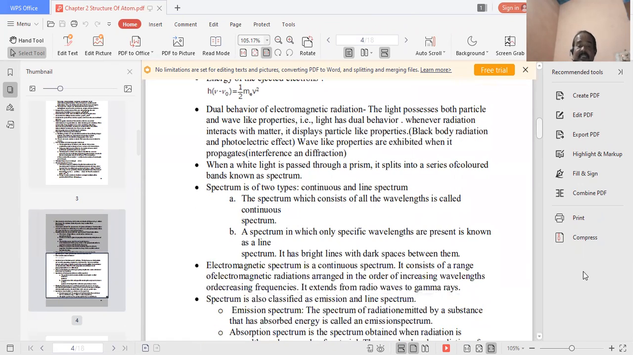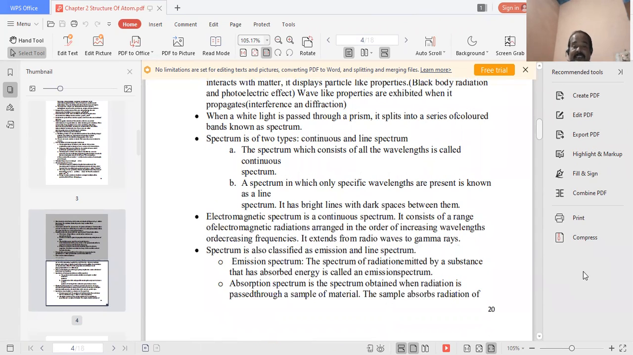A spectrum is of two types, continuous and line spectrum. The spectrum which consists of all the wavelengths is called a continuous spectrum, and a spectrum in which only specific wavelengths are present is known as a line spectrum, which has bright lines with dark space between them. Number two, the electromagnetic spectrum is a continuous spectrum. It consists of a range of electromagnetic radiation arranged in order of increasing wavelength or increasing frequency, and it extends from radio waves to gamma rays.